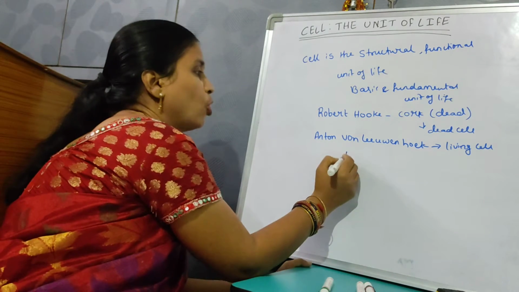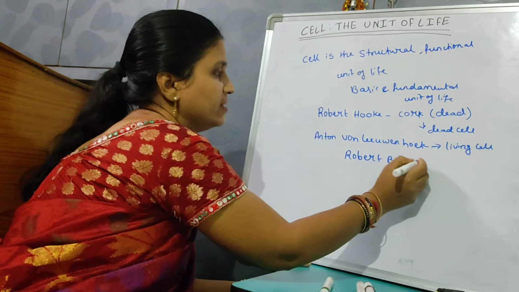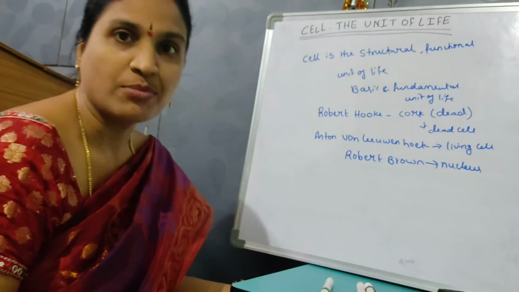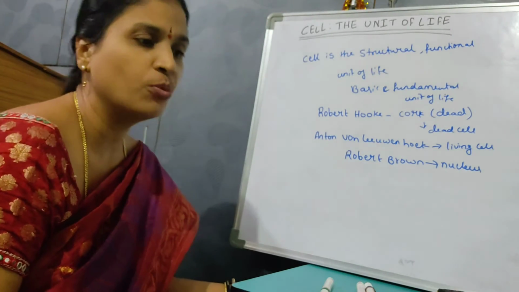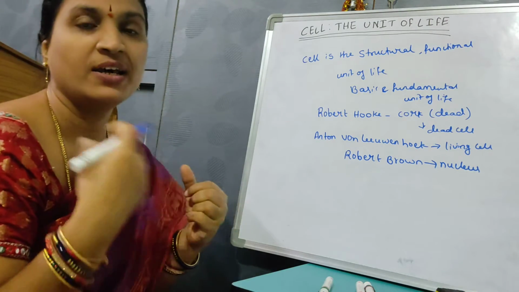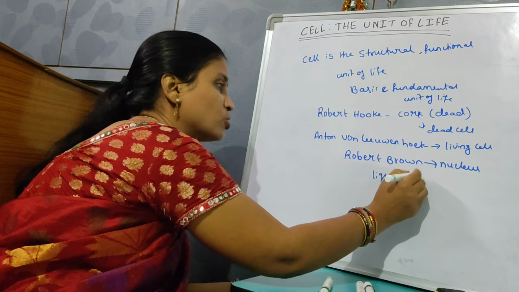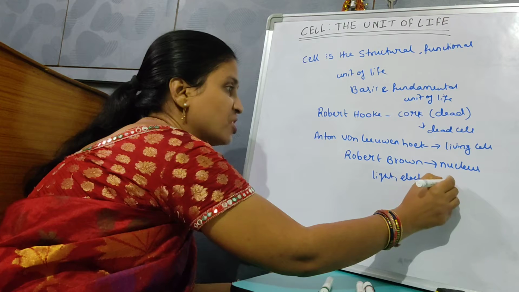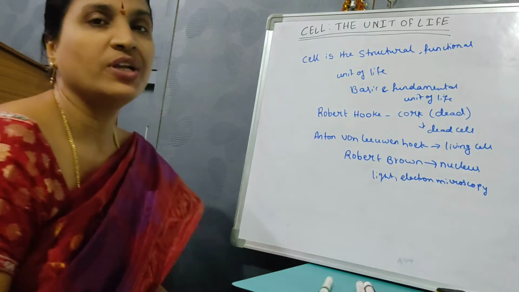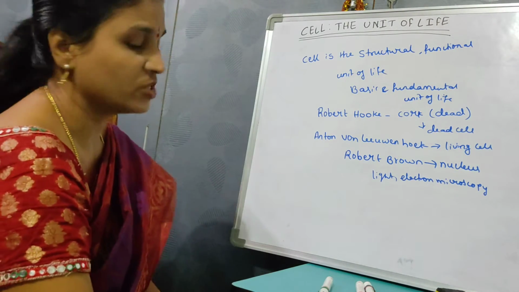Then afterwards, Robert Brown discovered the nucleus inside the cell. Then later on, the light microscope was discovered, then the electron microscope. The small details of the cell were discovered because of the light microscope and electron microscope. Microscopy was very much developed, which led to the discovery of the minute inner details inside the cell also. So this was about the discovery.